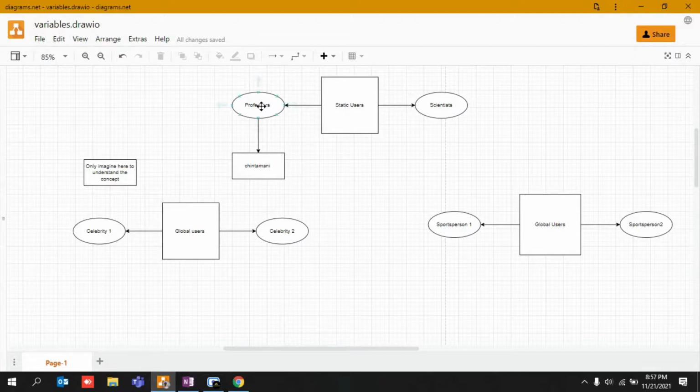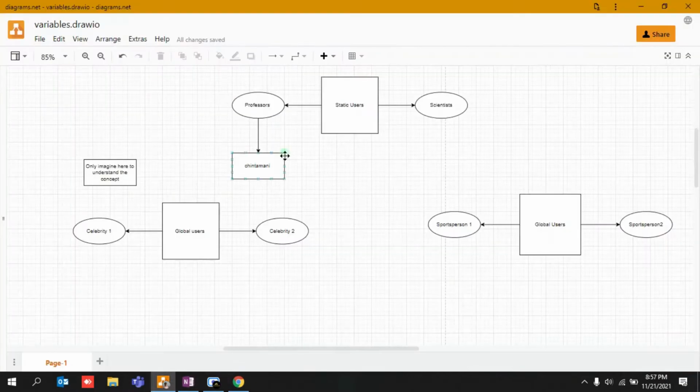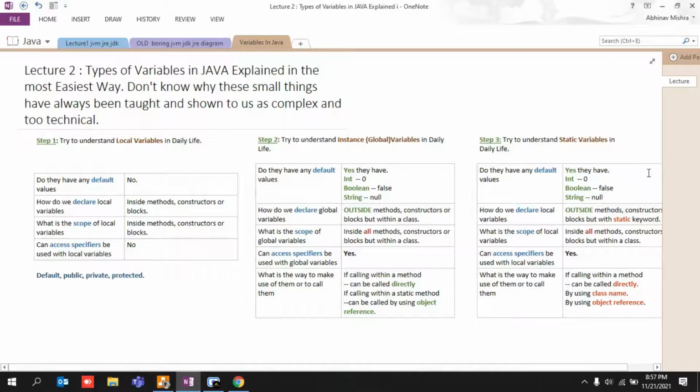And what were the static variables? Static variables are just like professors and scientists, and whenever you call them with the static keyword, like Professor Chintamani, name of the professor, you call them by the static keyword. Their scope is the same, access specifier is the same. They can be called directly by using class name, they can be called by using object reference.